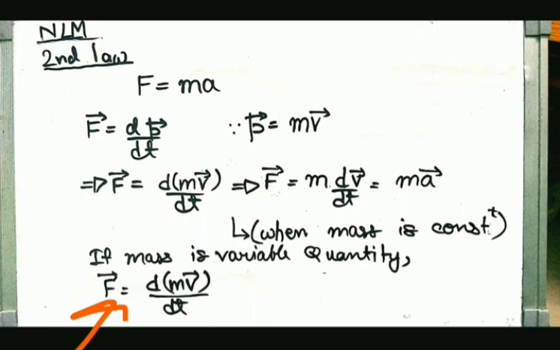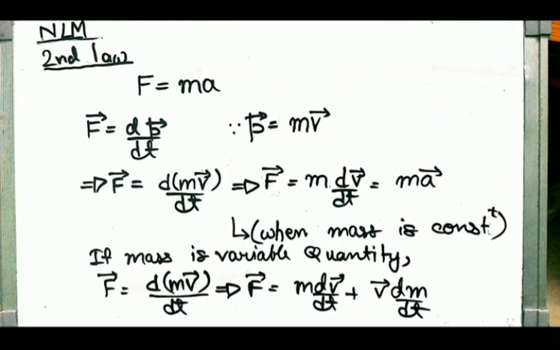You see, the derivative of a term which is a multiple of two variable terms: d of u into v is du into v plus v into du. You must have known that if you're a basic student of calculus. So let's see what we are doing next here. See, this is the term.